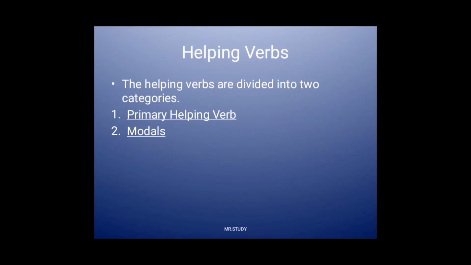For do, the word do can perform a variety of functions, like to make a negative. For example, I do not care for you is one type of negative sentence. Then to ask a question: do you like my teaching style?